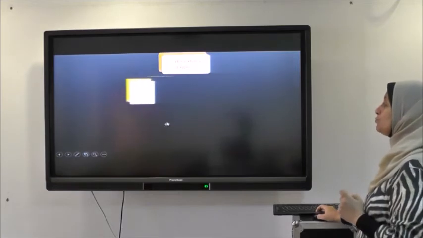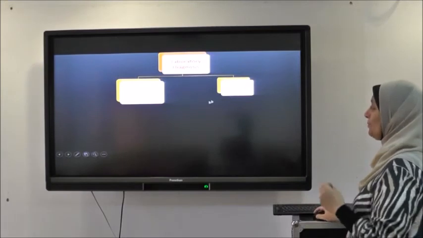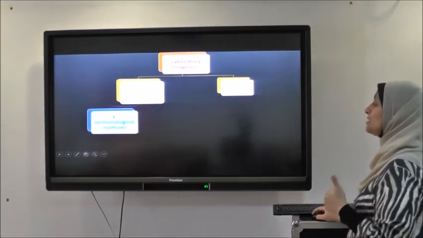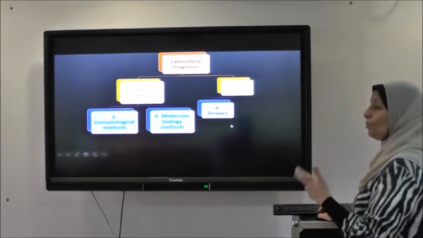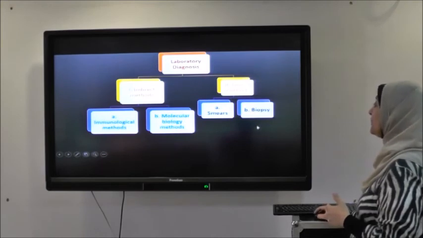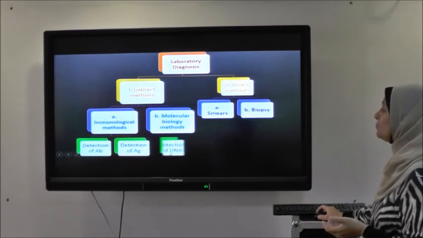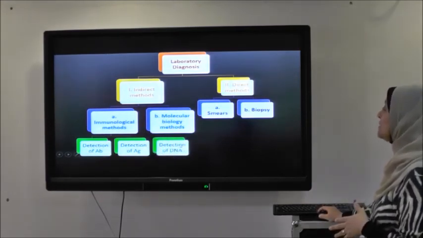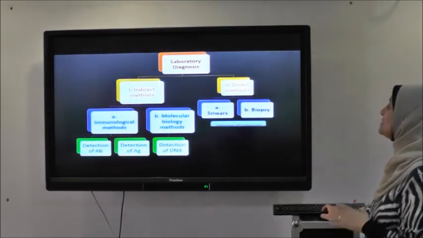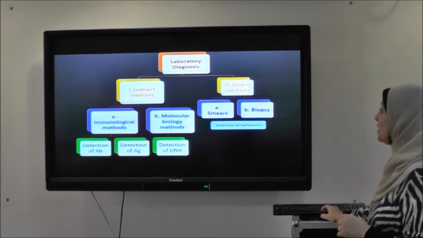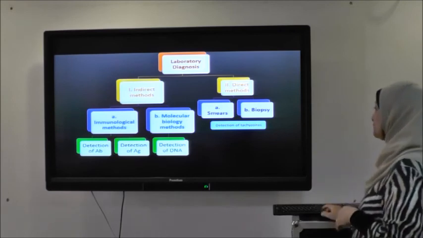So the laboratory diagnosis of toxoplasmosis is either by the indirect method, which is very important, or by the direct method, which is less important than the indirect method. The indirect method is either an immunological method or a molecular biological method. The direct method is by smear of lymph node, bone marrow, spleen, and so on, or by biopsy. The immunological method is either by detecting antibody or detecting antigen. The molecular biological method is by detecting DNA of the parasite. In smear and biopsy, we can find the tachyzoite of Toxoplasma gondii. This is the laboratory diagnosis of Toxoplasma gondii, depending mainly on the indirect method.